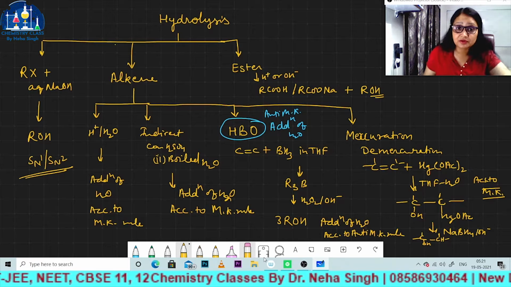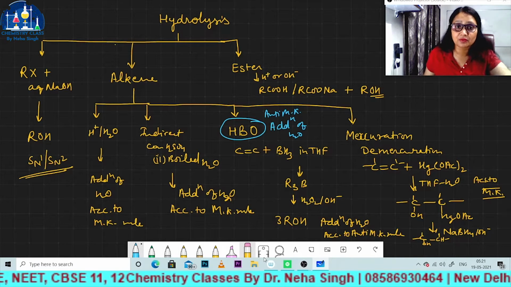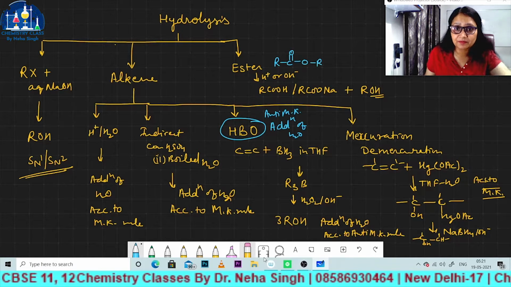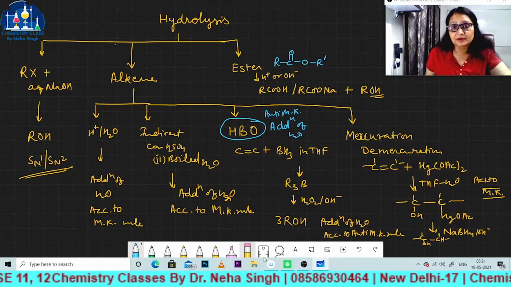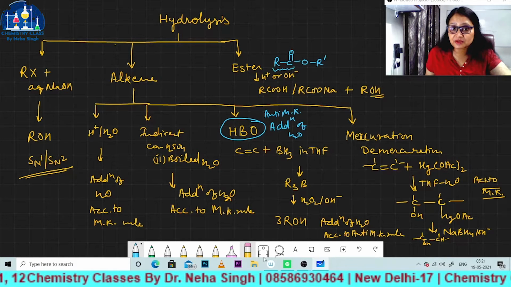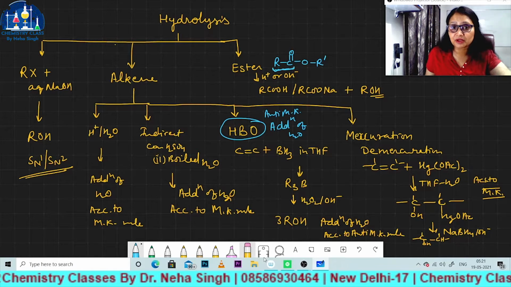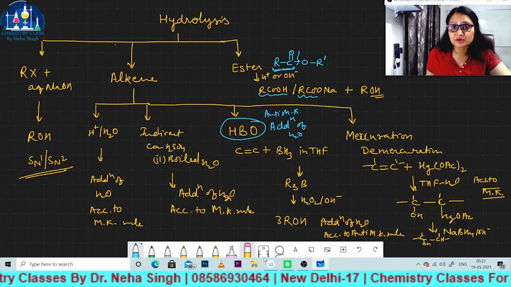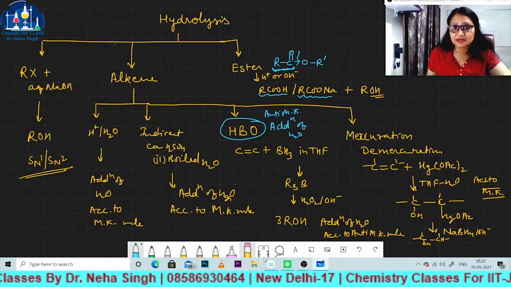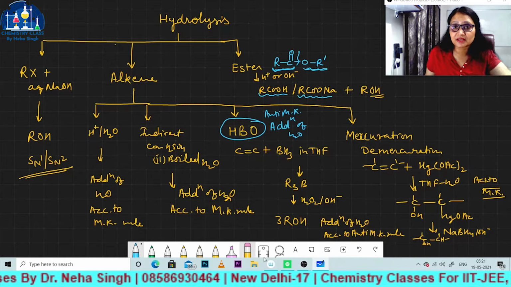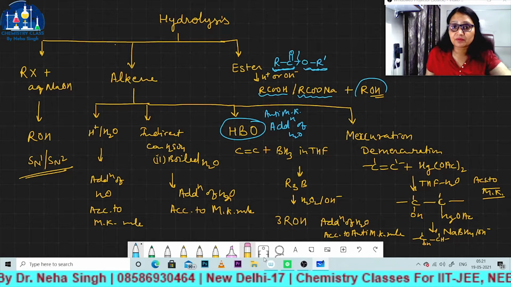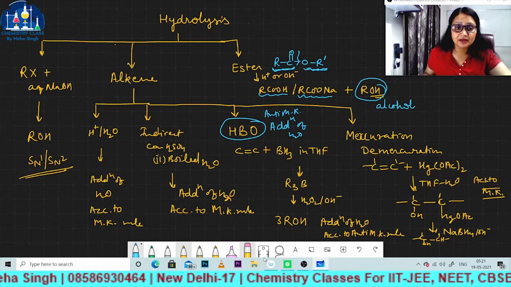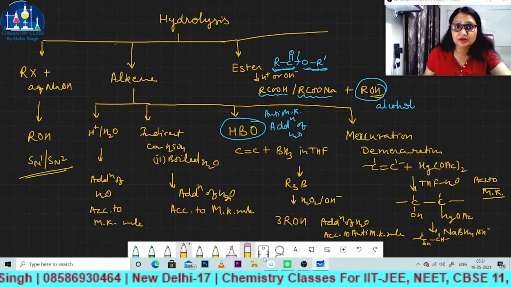And for this you have to remember one thing: in this ester, the R group which is attached to the carbonyl group will give the acid or sodium salt or potassium salt of acid, and the last part of the ester will form alcohol, right bachcho?